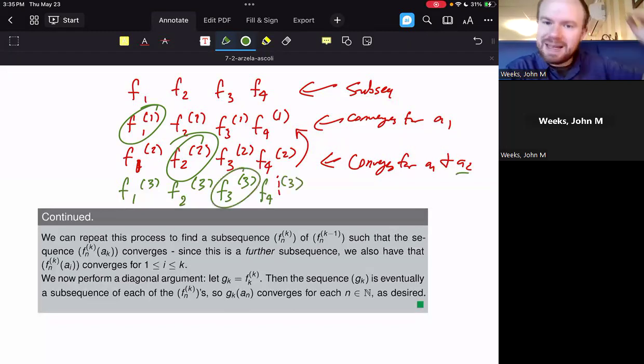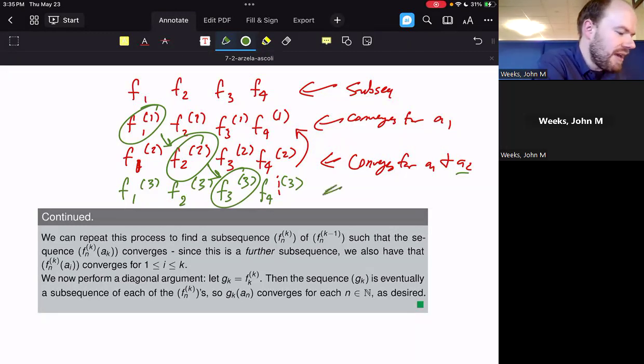As we go through that, we get infinitely many subsequences, but the limit of subsequences is likely nothing. So we need to go through and do a diagonalization argument to get the subsequence that we're looking for. And that's exactly what happens here. We let g sub k equal s sub k to the k, with that superscript of k. Then this sequence is eventually a subsequence of each of the f sub nks. So g sub k of a sub n is going to converge for each n in the natural numbers.